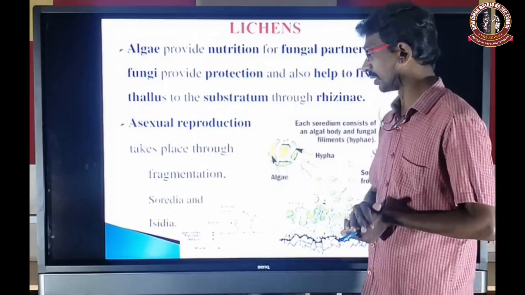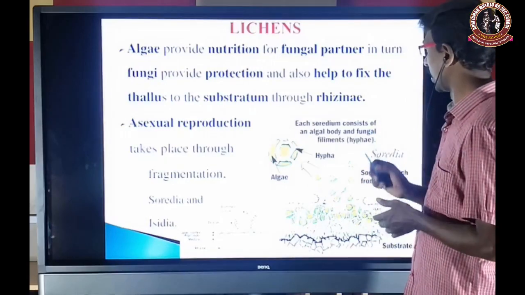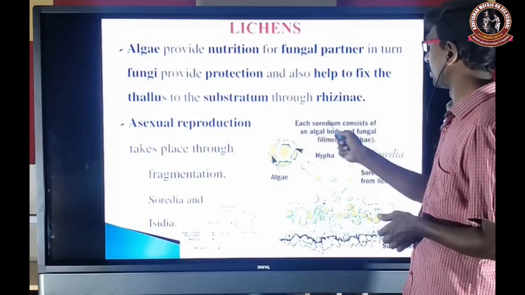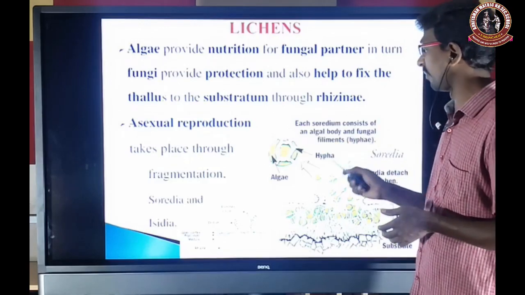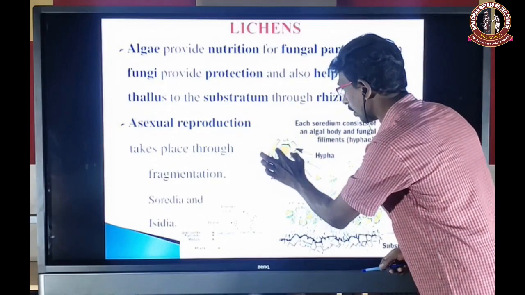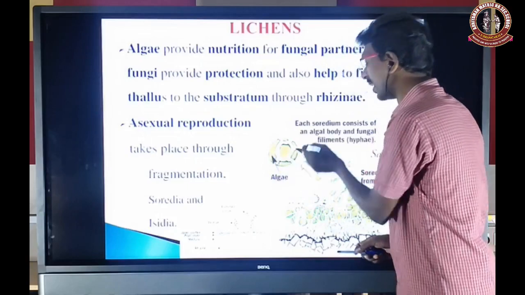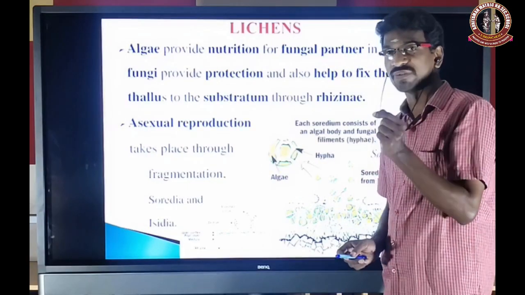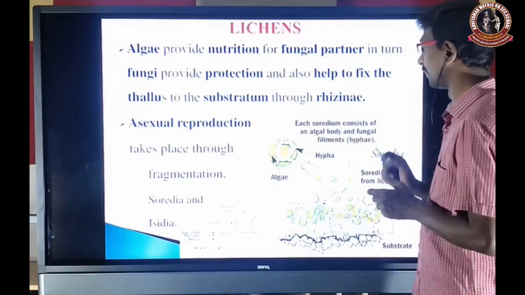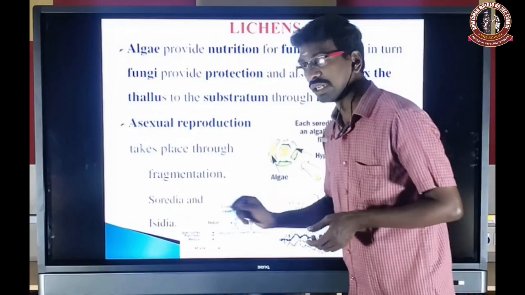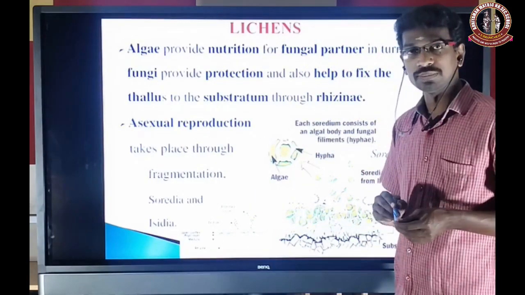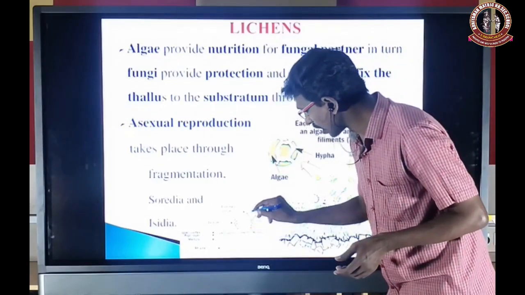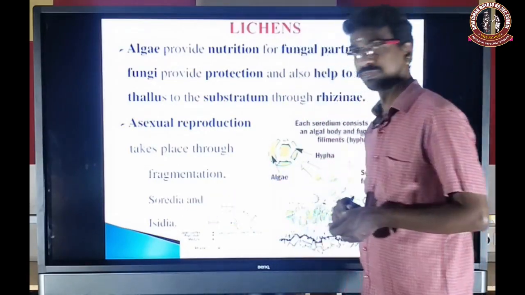That is fragmentation. A soredium consists of an algal body surrounded by fungal filaments, the hyphae. And isidia are filamentous fungal extensions of the thallus with algal cells present inside.